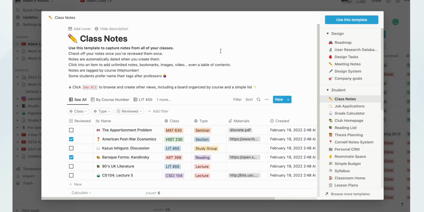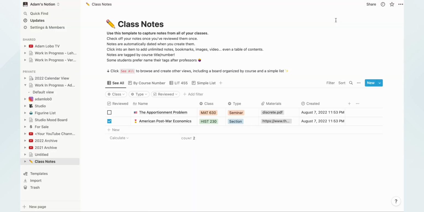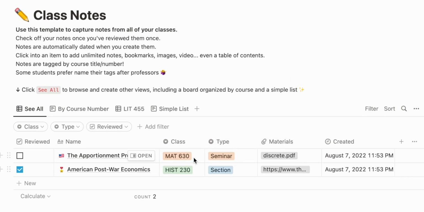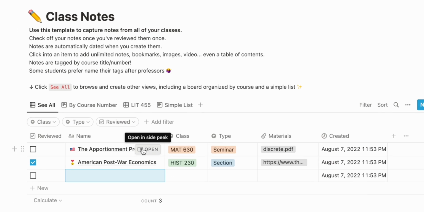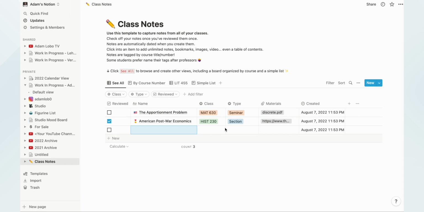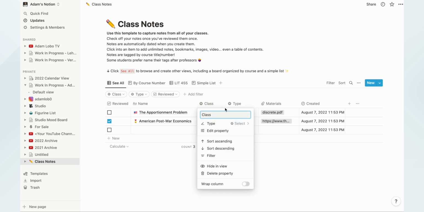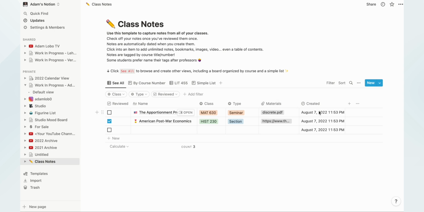Yep, it's that simple. So for example, if you see the class notes and you find it very helpful and similar to the type of templates that you want to use, just click the Use Template button over here, and then it will import it into your overall Notion and you can edit them accordingly. So let's say we use this particular template. There are a few columns and of course 2 rows here, and you can add them accordingly if you want to. But of course you can always change the name, and inside here there's also another page where you can put in more notes, and you can sort according to what class, the different type, and of course the additional materials and when it was created.